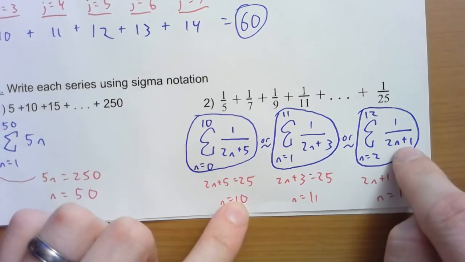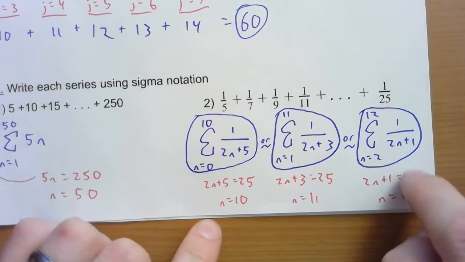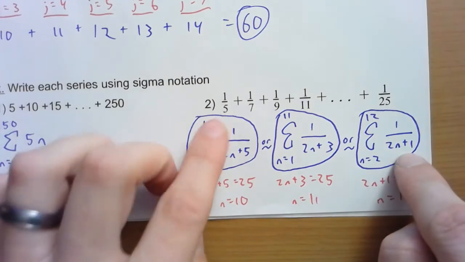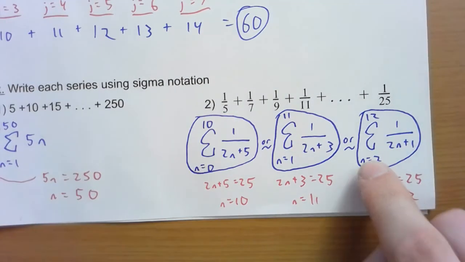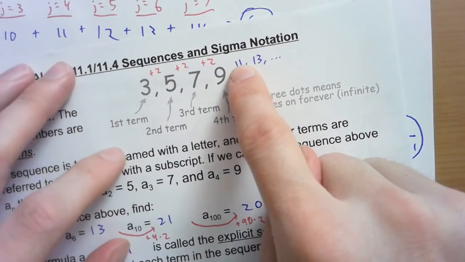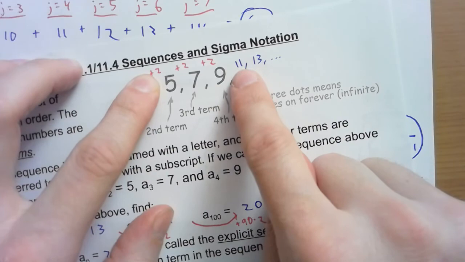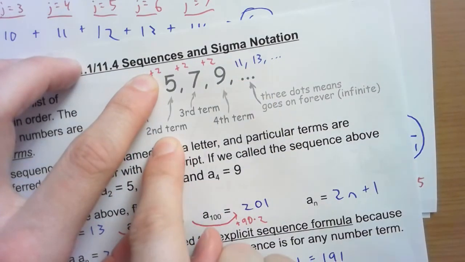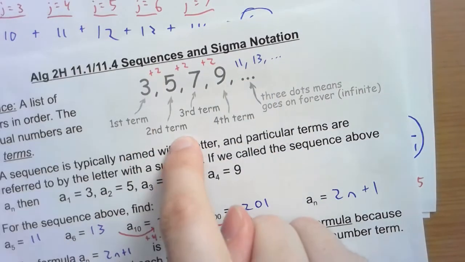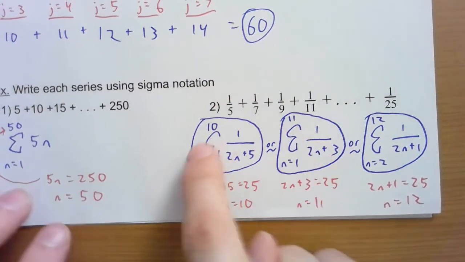Or if you were comparing it to the sequence that we had at the beginning, the formula was 2n plus 1, and we just started at the second term. It was almost the same as the sequence we had back here, right? We just lopped off that first term. So you could have said, well, let's just use this formula and start at the second term. Okay? Either way, there's going to be lots of different answers.